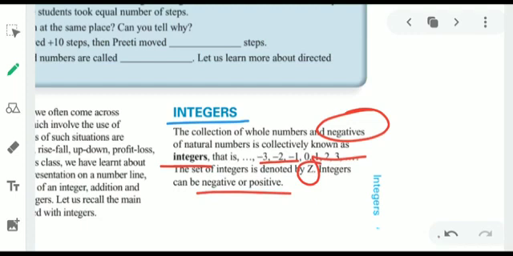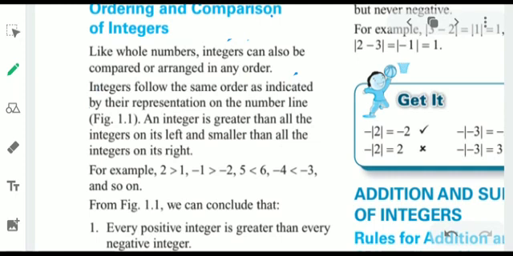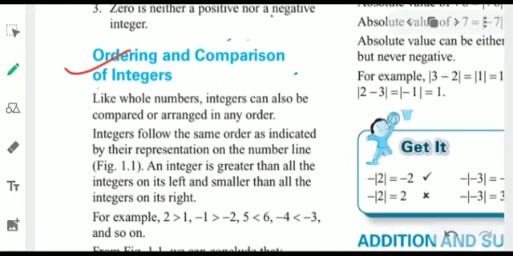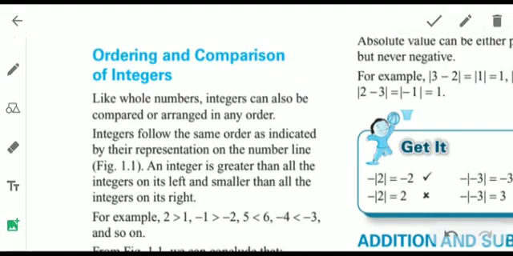The next page, the next heading which we have to study is ordering and comparison of integers. Ordering means arranging the integers in ascending or descending order. Comparison: suppose we have some numbers, we have to compare them. We have to tell which number is greater and which is smaller. Before I teach you this, I want to look at some other thing which is given here.